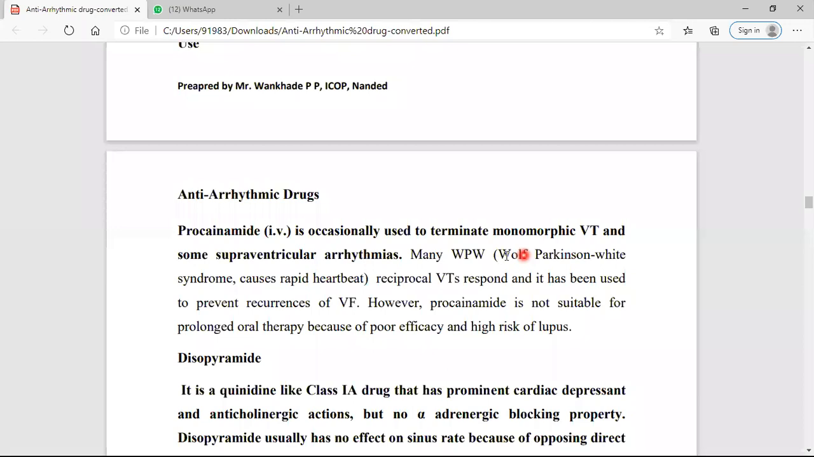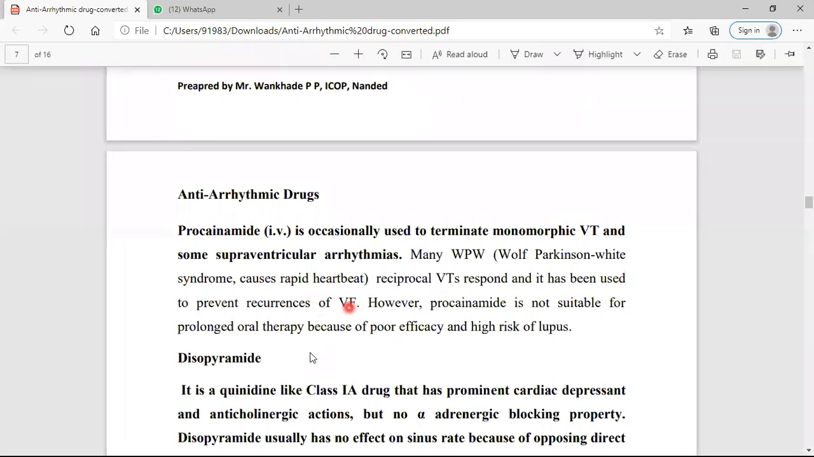Now this term is new to you, Wolff-Parkinson-White syndrome, which is another type of cardiac arrhythmia that causes a very rapid heartbeat. Procainamide is also used to prevent ventricular fibrillation.